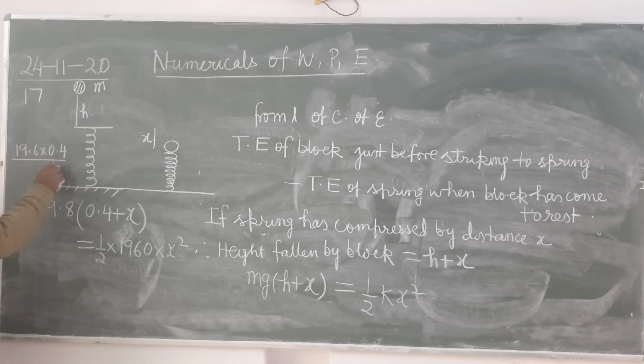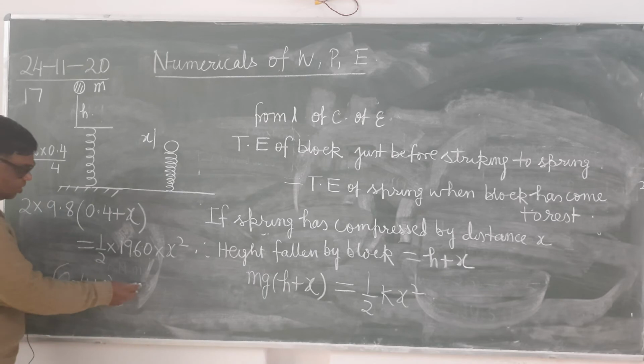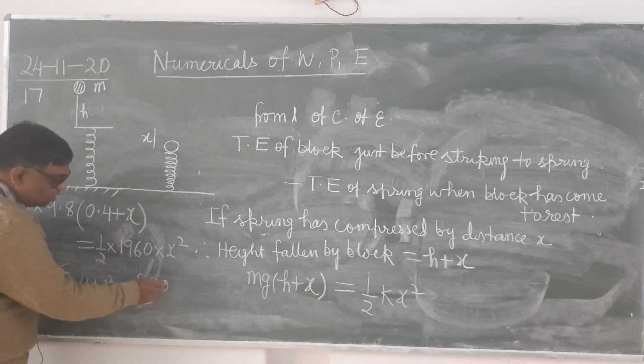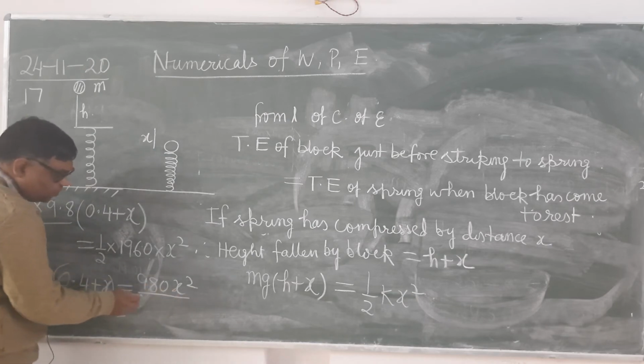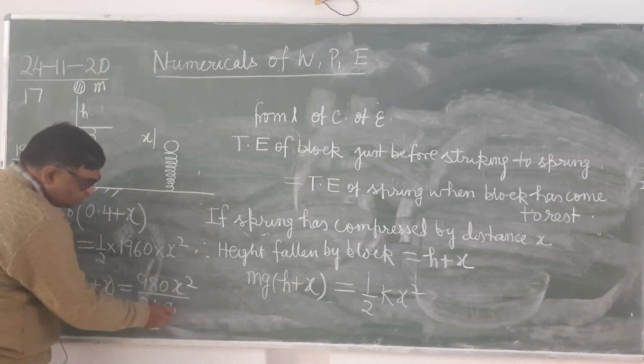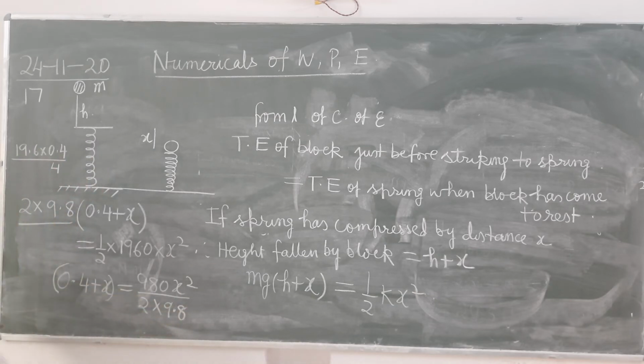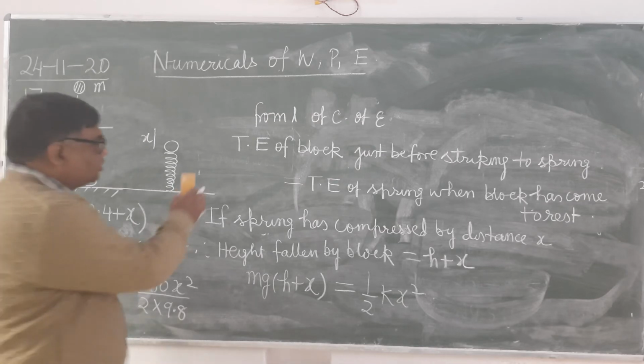You first write 0.4 plus x will be equal to how much? 1960 upon 2 is how much? 980. It is 980 x square. And you divide by this. It is clear? Instead of multiplying, you do like this because it will be cancelled.